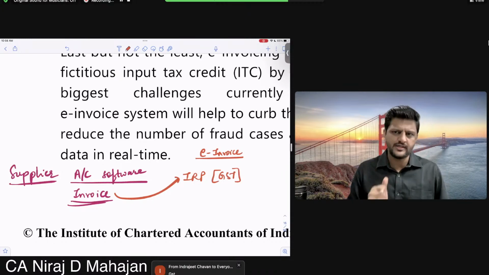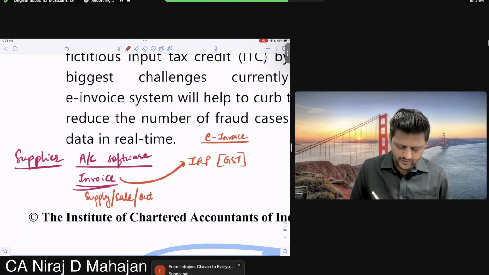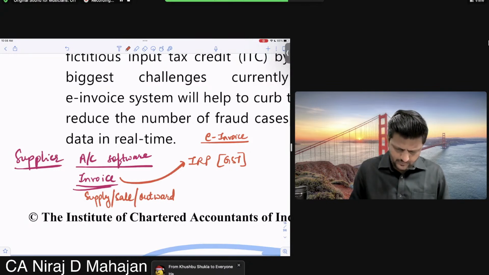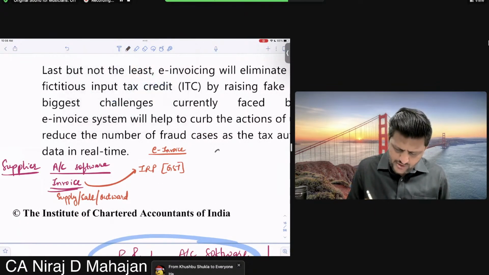When I use the word invoice, is it a supply or no? Or let me use the word sale. Or let me again also use the word outward supply. Outward supply. Correct. And right now, don't bang your head so much. There is something called a GSTR1.